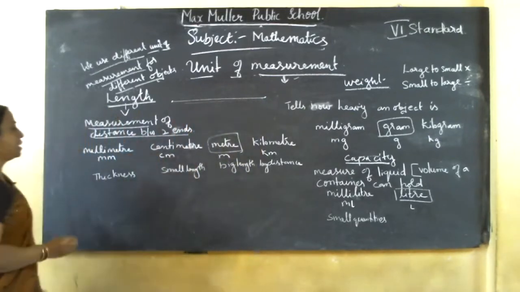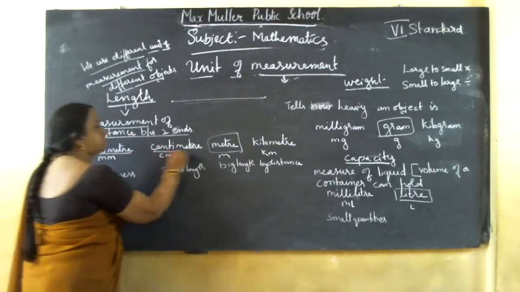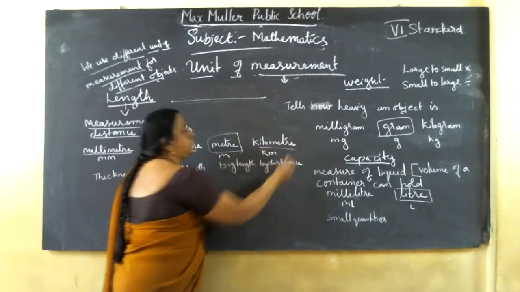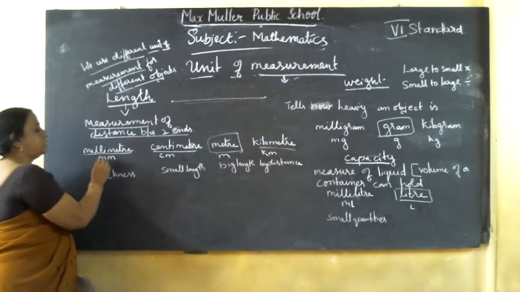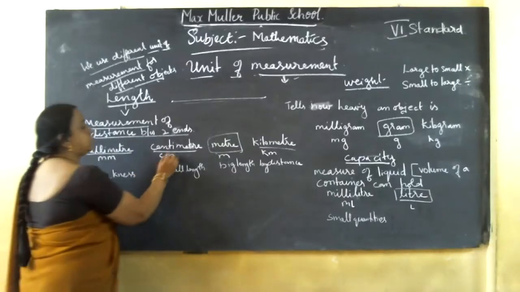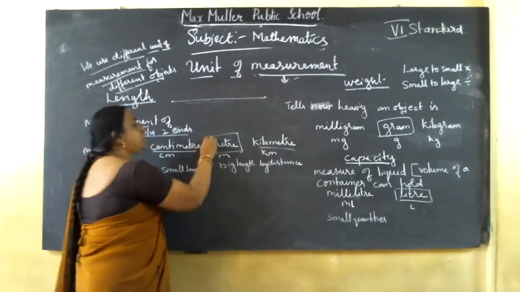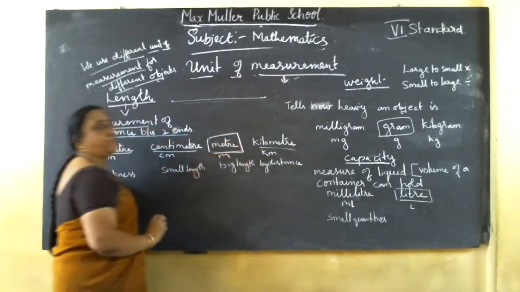For example, units of measurement are millimeter, centimeter, meter and kilometer. A millimeter is denoted by the letters mm, cm is centimeter, m is meter, km is kilometer. Meter is the standard unit of length.